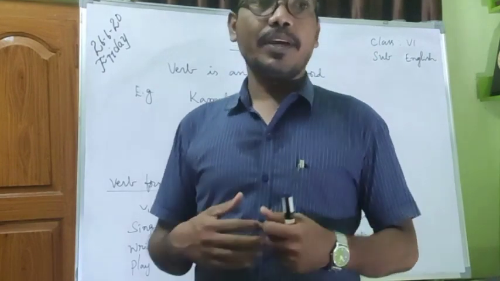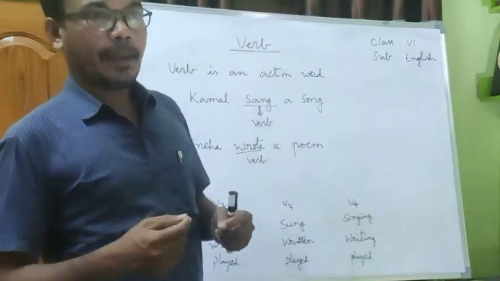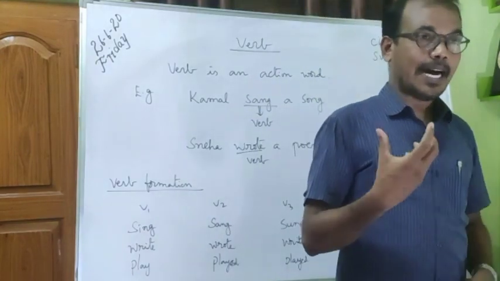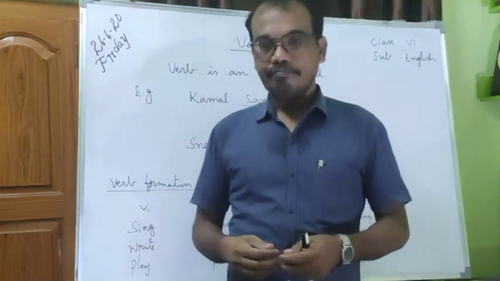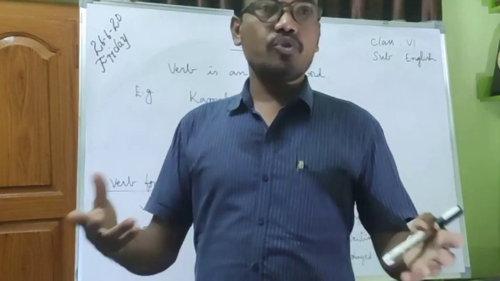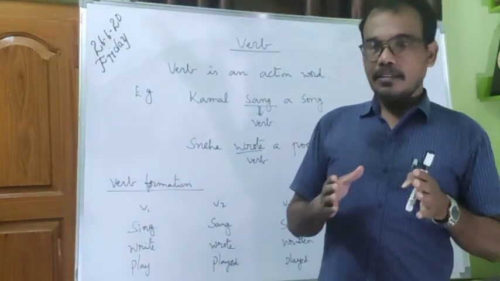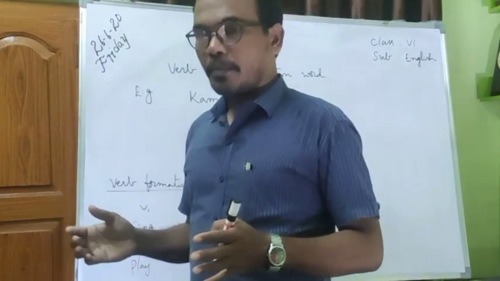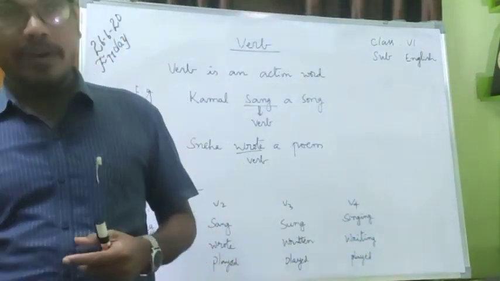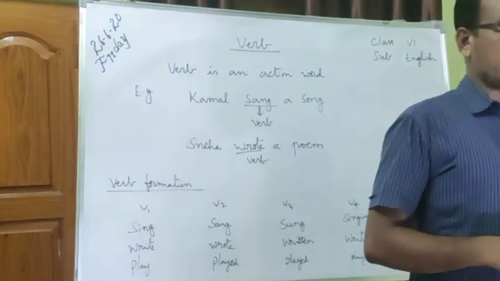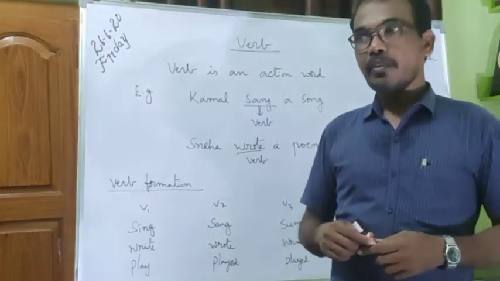Many examples you can tell. I play cricket. I am eating ice cream. I will write exam tomorrow. So many examples are possible. You can write many examples. So verb means action word.